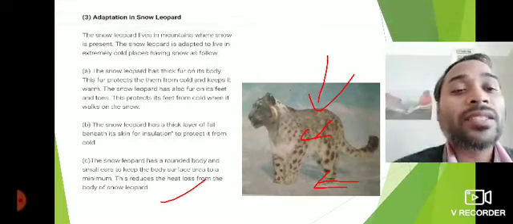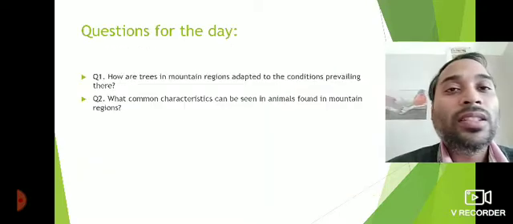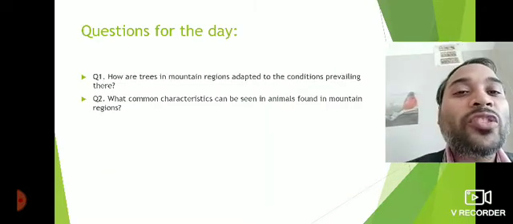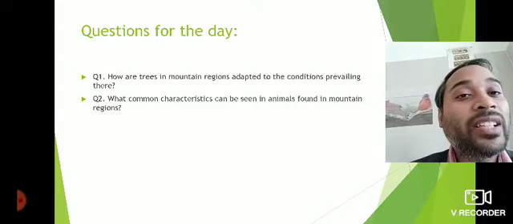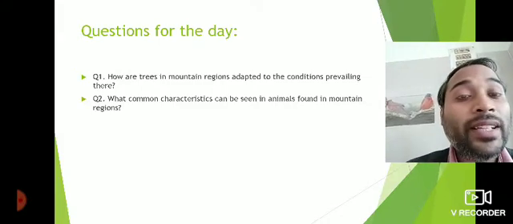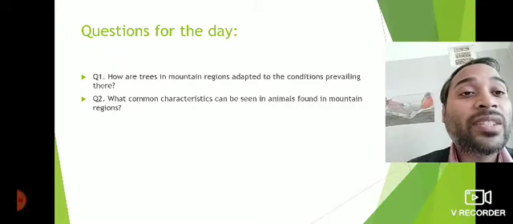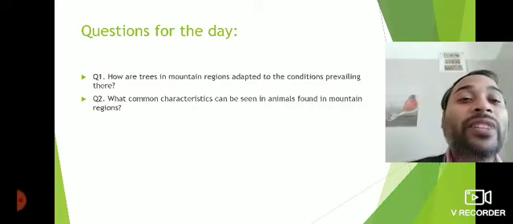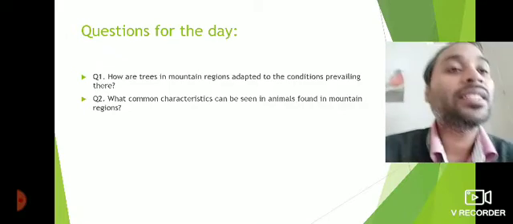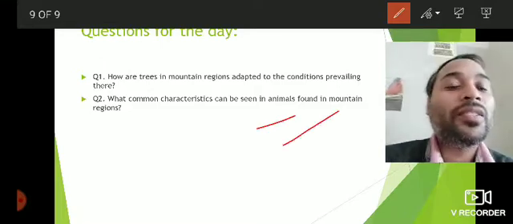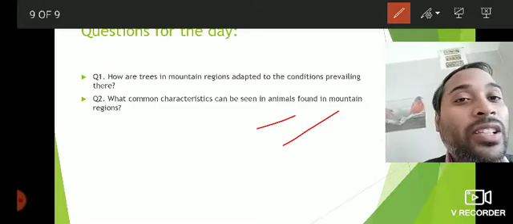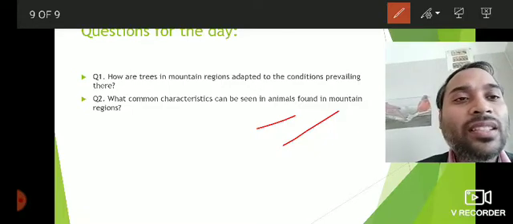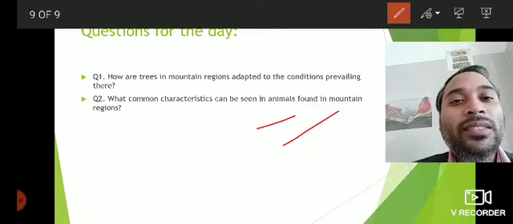So now let us see few questions. Okay, so questions for the day. Question number 1: how are trees in mountain regions adapted to the conditions prevailing there? I hope you will be able to write. And also, what common characteristics can be seen in animals found in mountain regions? So we have already discussed the common characteristics just now. I was saying that helps them to survive in severe cold conditions. So please write these questions, and we'll discuss the answer of this question in the next class.